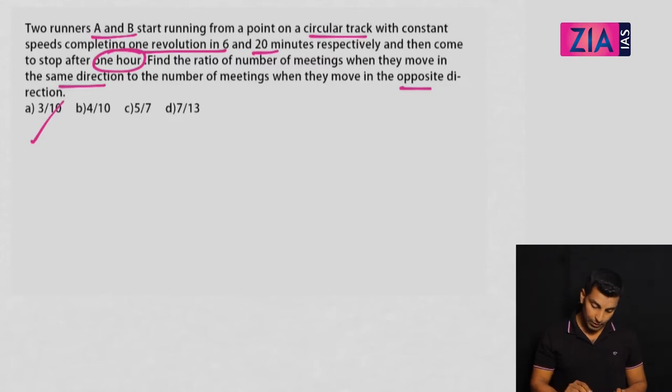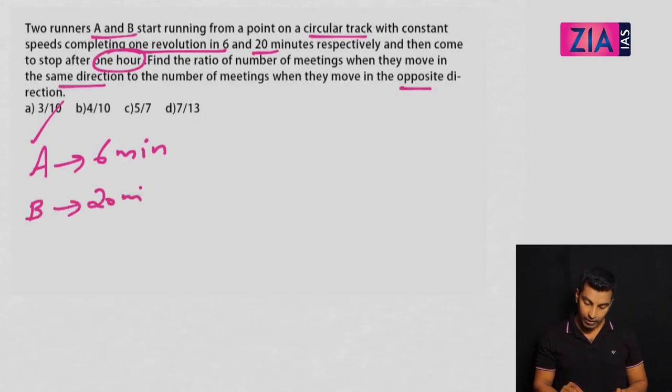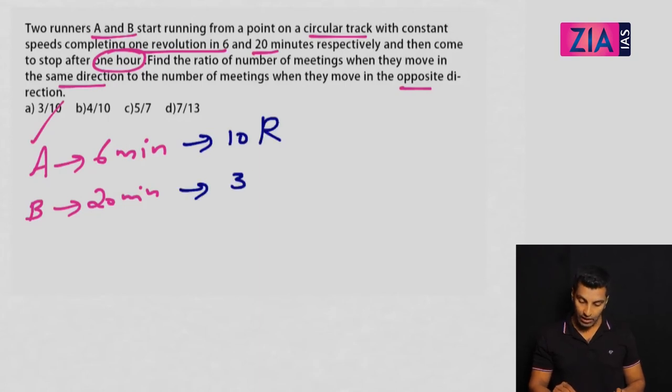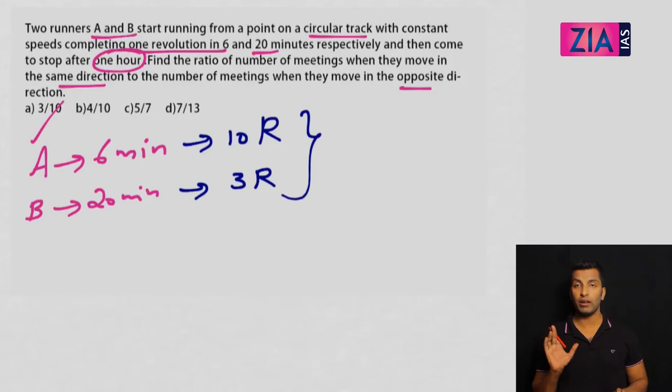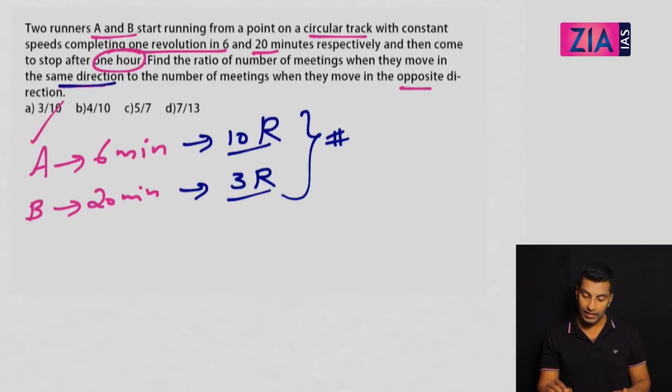So person A will take 6 minutes for one revolution, B takes 20 minutes for one revolution. If they are running for 1 hour, this person will complete 10 rounds and this person will complete 3 rounds. There is no problem in understanding this, right? I hope this is clear for all of you. So they are running 10 rounds and 3 rounds respectively. Now the question is if they are moving in the same direction and if they are moving in the opposite direction. Let's take the first case, when they are moving in the same direction.